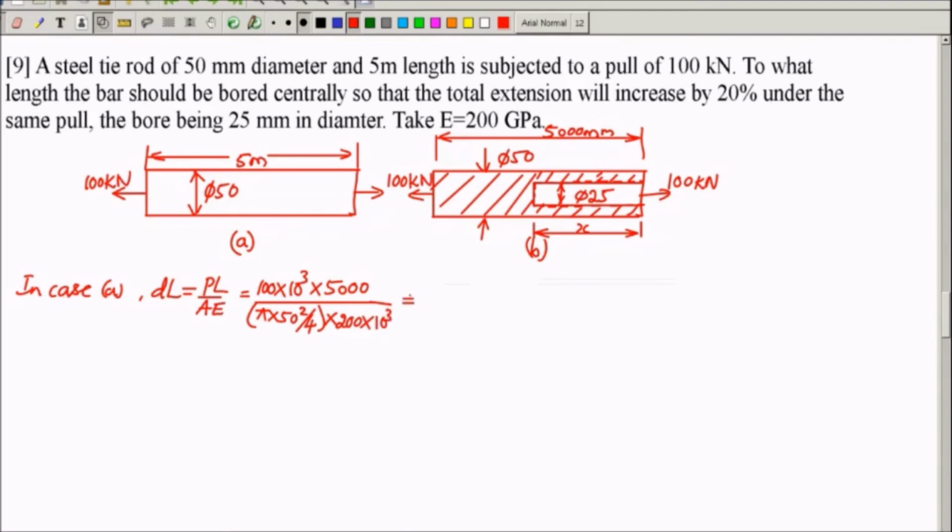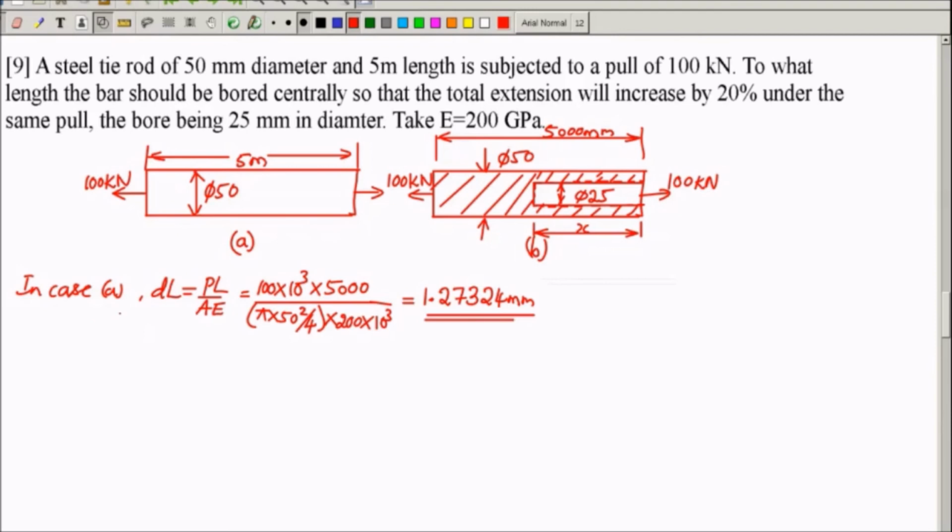This deformation will be 1.27 mm. When the tie rod is of solid cross section before boring, it undergoes an extension of 1.2732 mm. After boring, the extension should increase by 20%.